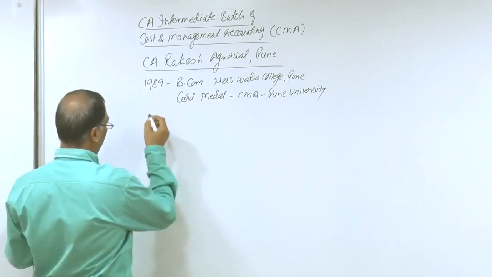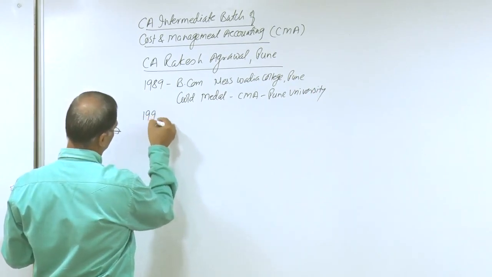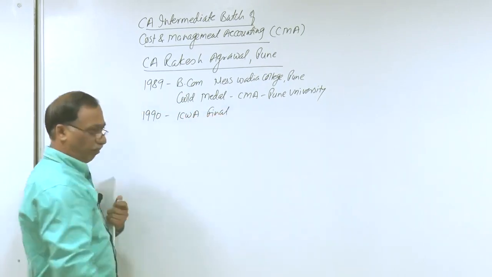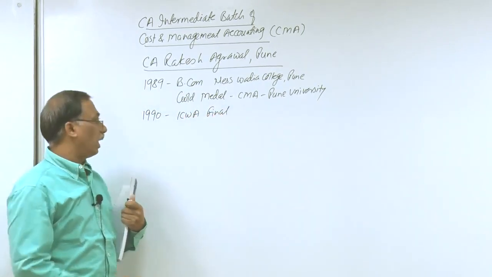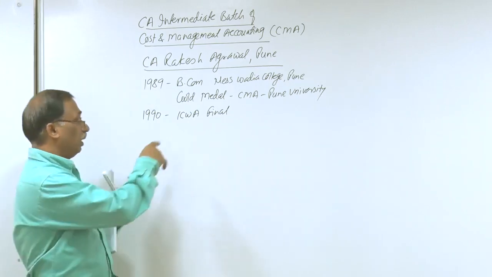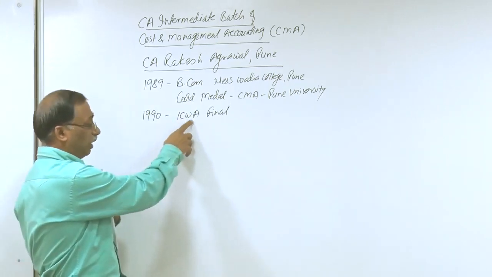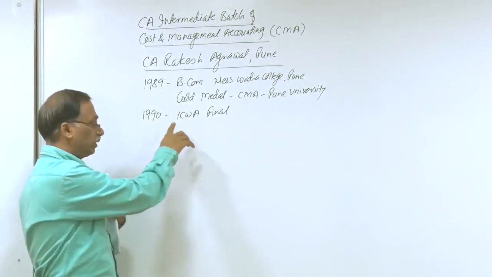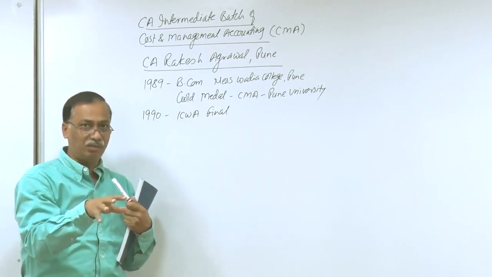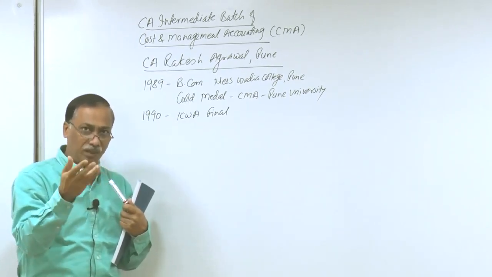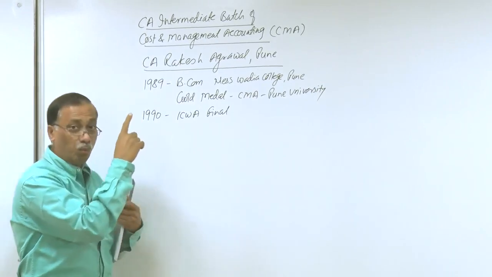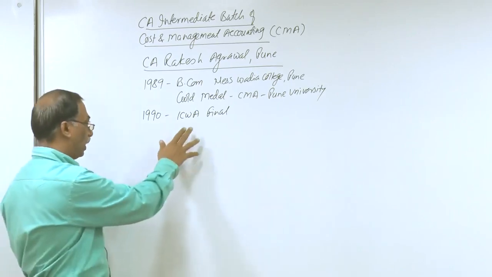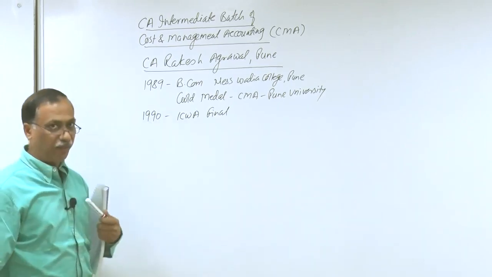I cleared my ICWA examination in 1990. This ICWA is Institute of Cost and Works Accountants. Nowadays, this institute is called as Institute of Cost and Management Accountants. So, the institute has changed the name. Earlier name was Cost and Works Accountants. Nowadays, it is called Cost and Management Accountant. I cleared this examination in 1990.